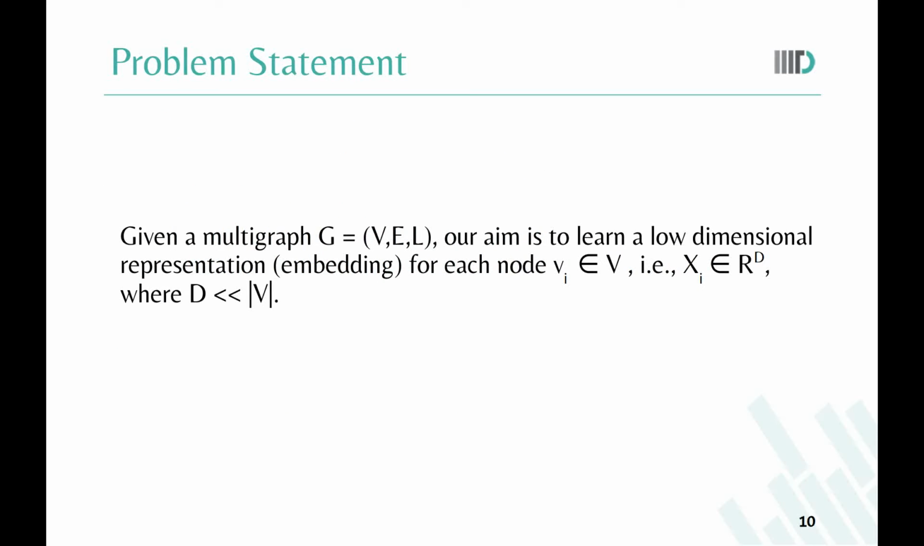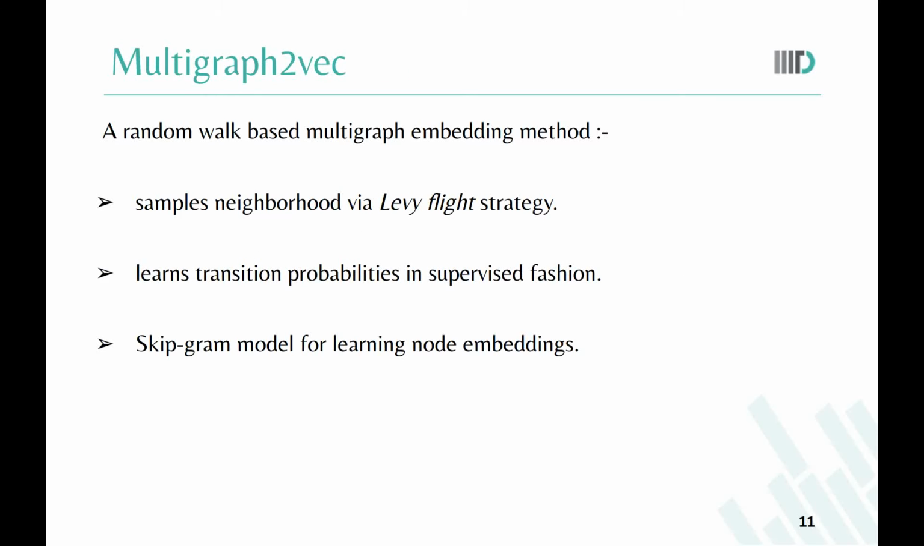So this is the time where we formally define our problem statement. Now let's move to our approach, whose name is multigraph2vec. It is essentially a random walk based embedding method which has three components. First, it samples neighborhood via Levy flight strategy. Second, it learns transition probabilities in a supervised fashion. And third, once the transition probabilities are learned, random walks are generated on the basis of those transition probabilities, and then passed through the skipgram model to learn node embeddings. We will discuss each point in the upcoming slides.